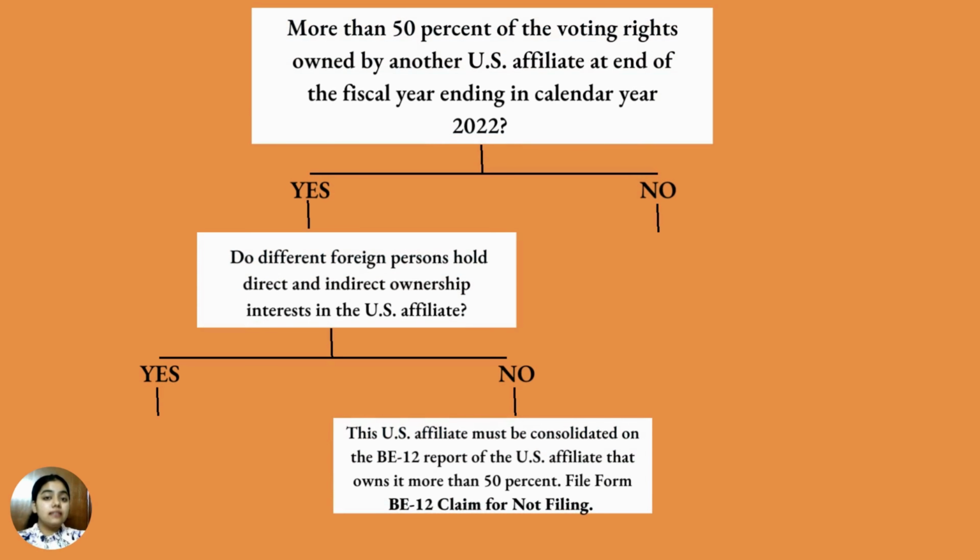If you fall in this category as well, then you have to check: do different foreign persons hold direct and indirect ownership interest in this particular US affiliate? If no, then this US affiliate must be consolidated on the BE-12 report of the US affiliate that owns it more than 50%. That means the holding company needs to file this form, otherwise the subsidiary company will file the form BE-12 claim for not filing.